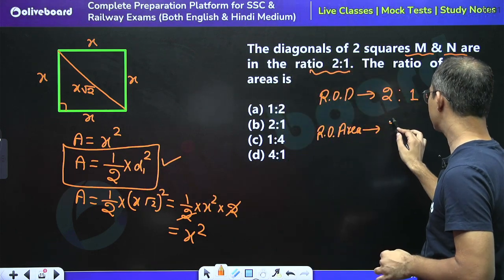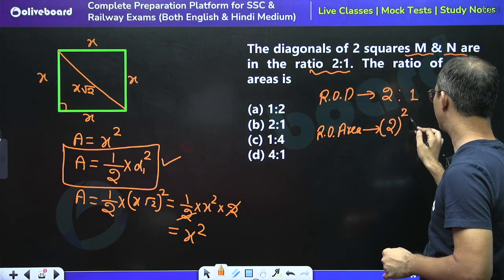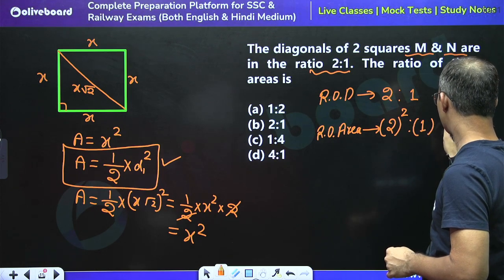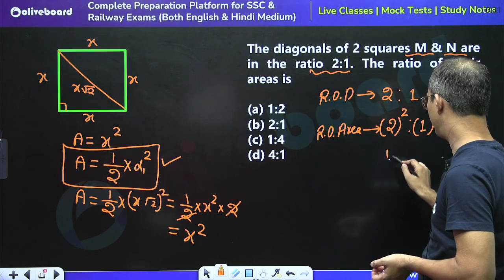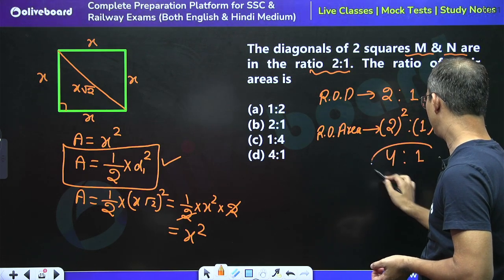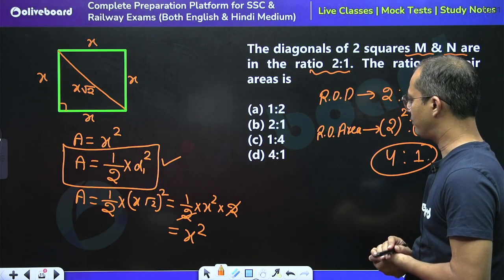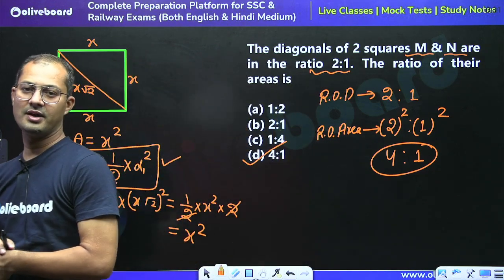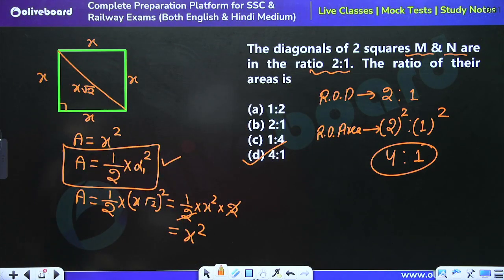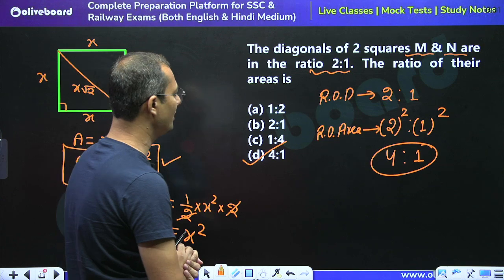So directly we can say that the square of the diagonals' unit will also represent the ratio of area. So here 4:1 is the correct ratio for the area of these squares. So we can say that option D is the right answer. Yes, D is the right answer.